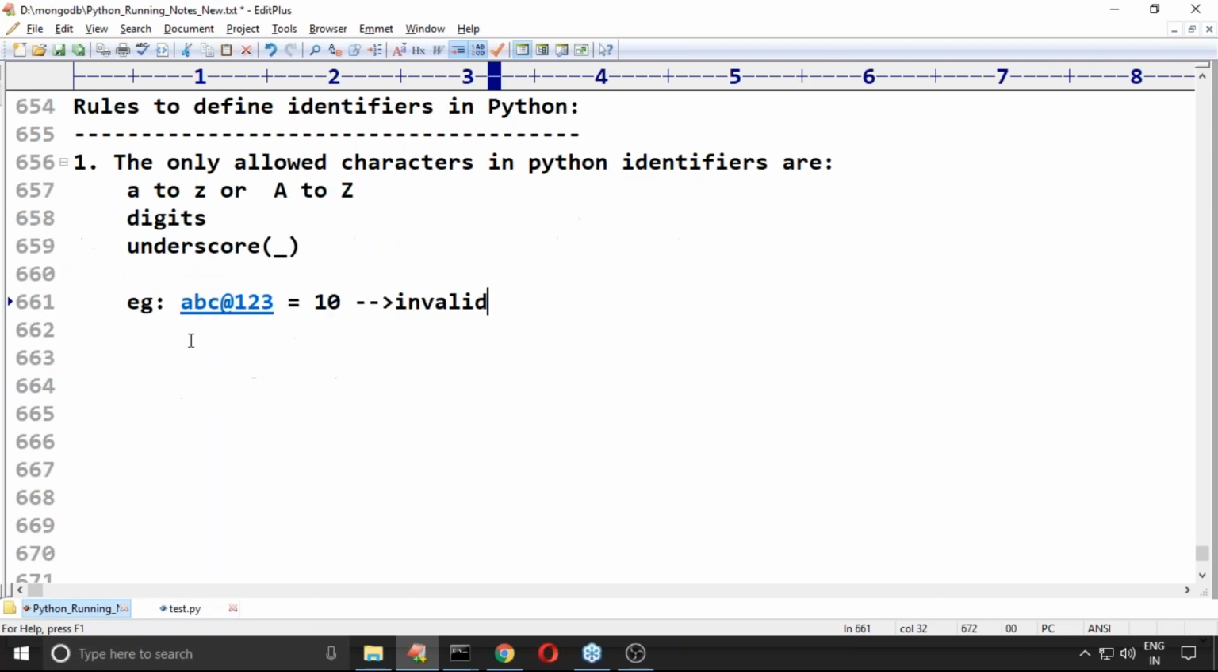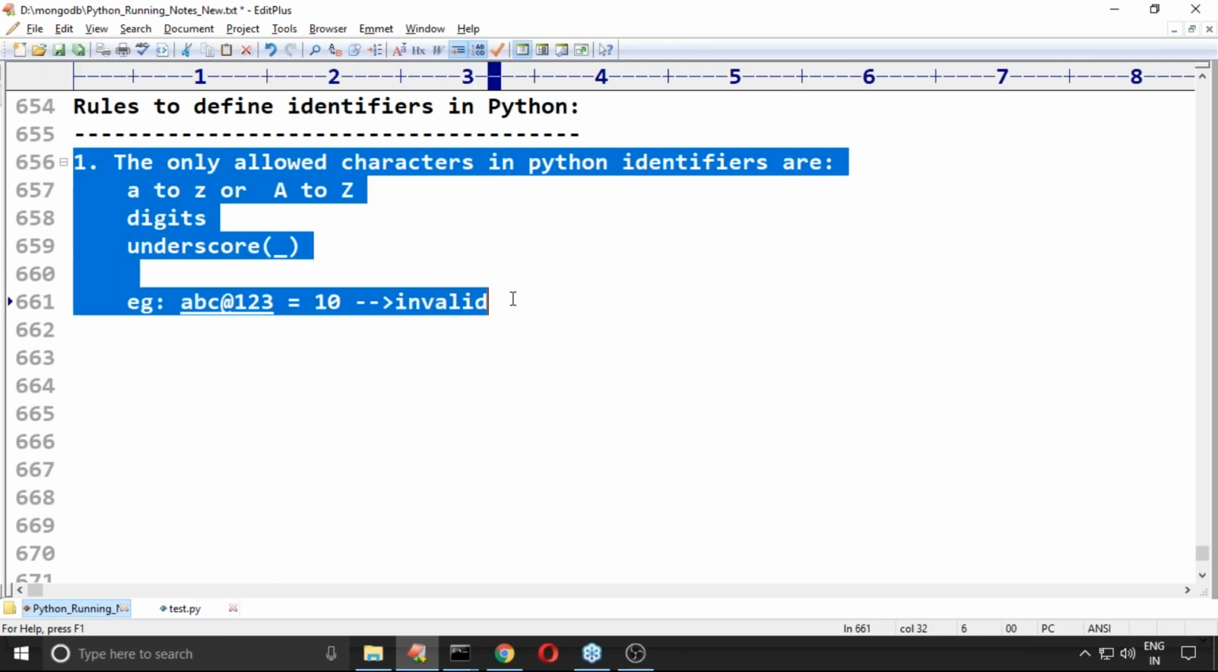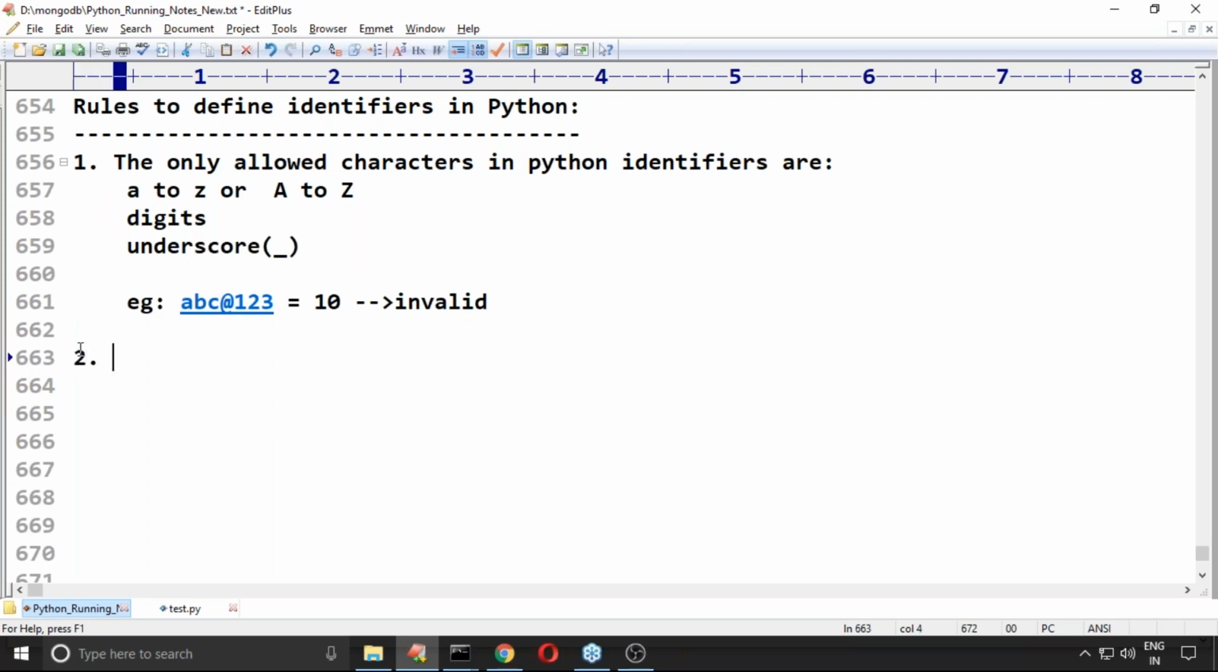The only allowed characters in a Python identifier are alphabet symbols, digits, and the underscore symbol. By mistake, if you use any other, we immediately get an error. This is the first rule, remember.